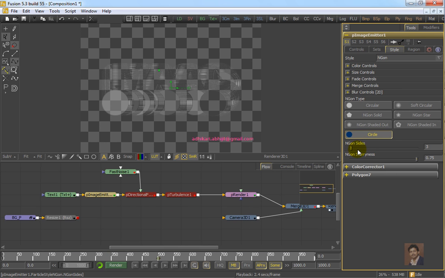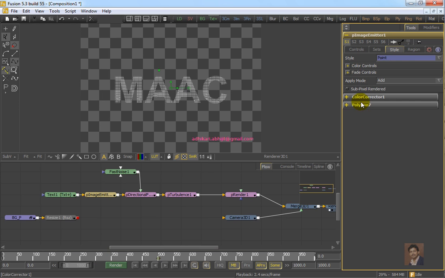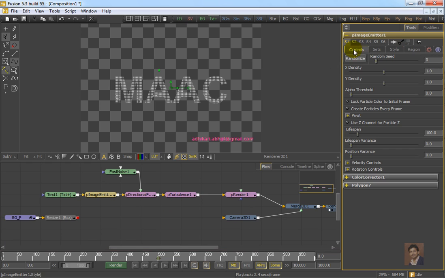In that case I think point is best. To make it a little bit dense, you can use X density and Y density. Now the thing is okay.